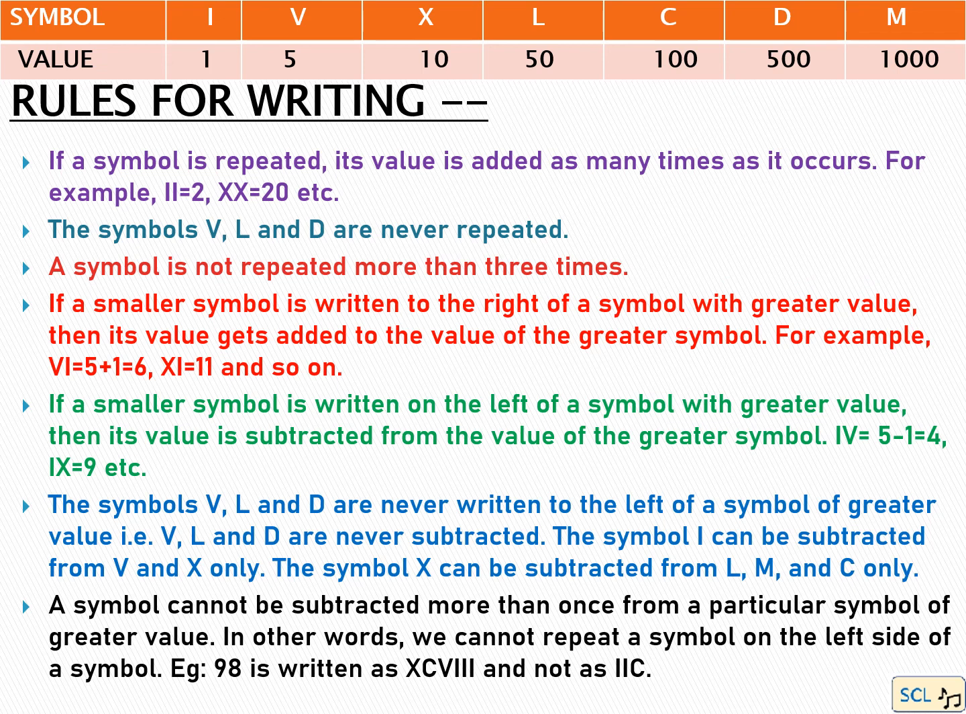A symbol cannot be subtracted more than once from a particular symbol of greater value. This means we cannot repeat a symbol on the left side of a symbol. For example, 98 is written as XCVIII and not as IIC.